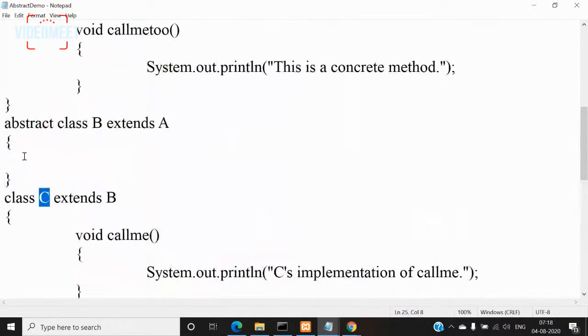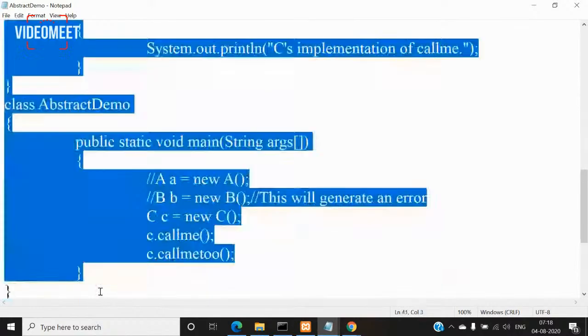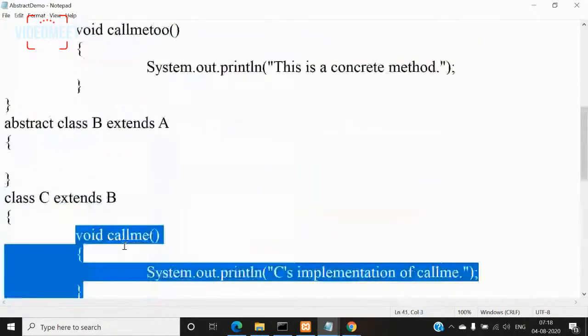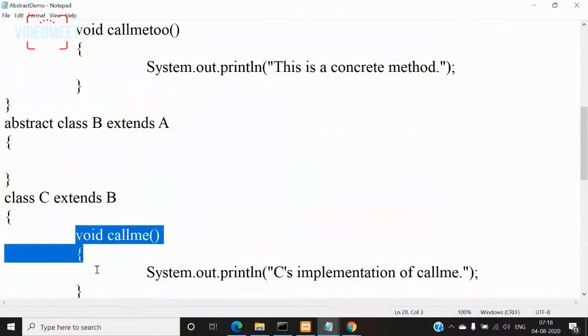Sir, if we define the void call me in the class B, then the abstract keyword will not be used, no sir? No, it will not be used. Only when you don't define this, then you have to use the keyword abstract for this class. If I define it here, then there is no need of using abstract here. The reason we mentioned abstract is because we are extending to the next level, and also we are not defining this call me method here,